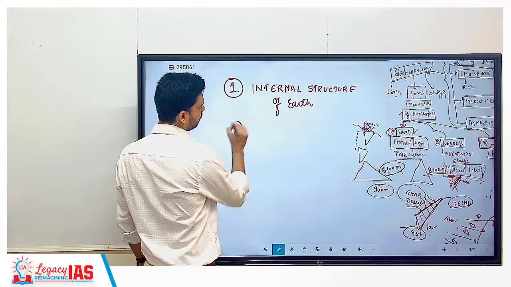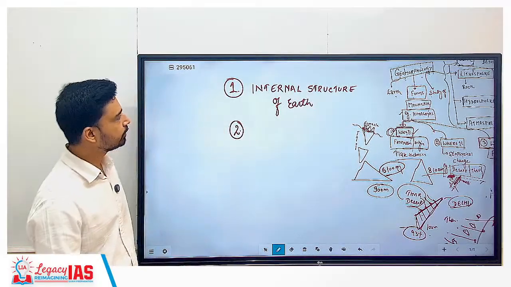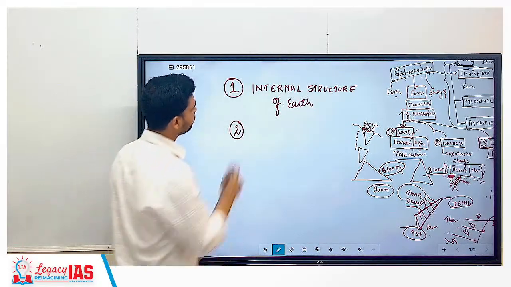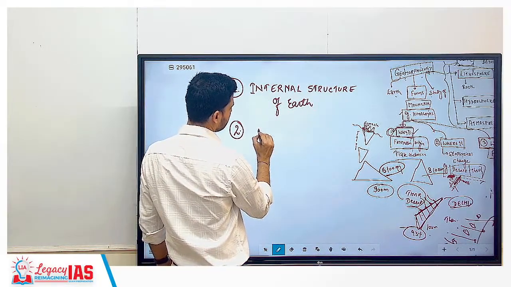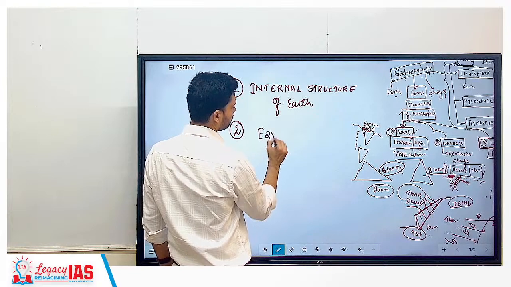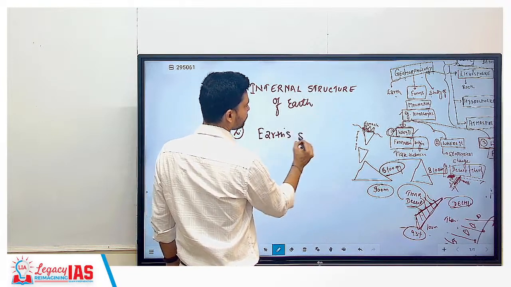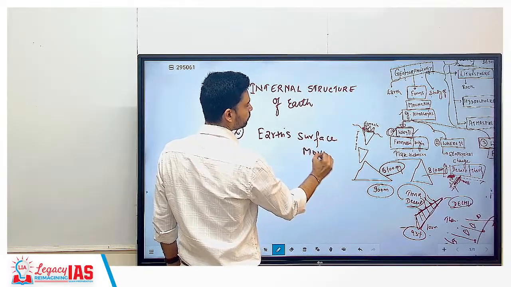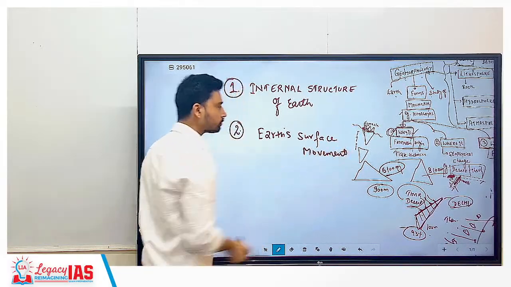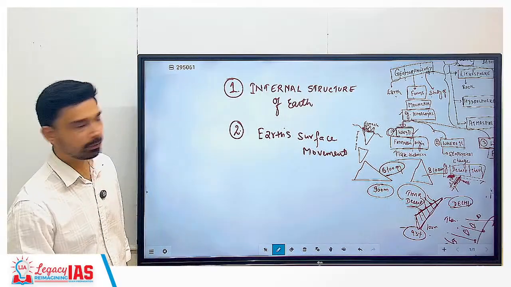Then the second point we can read is the Earth's surface movement. Earth's surface movement. Internal structure, understand?